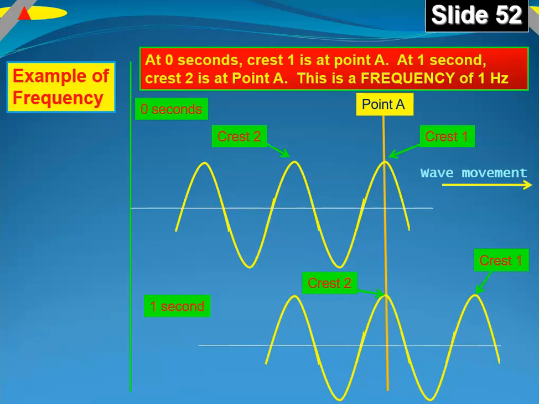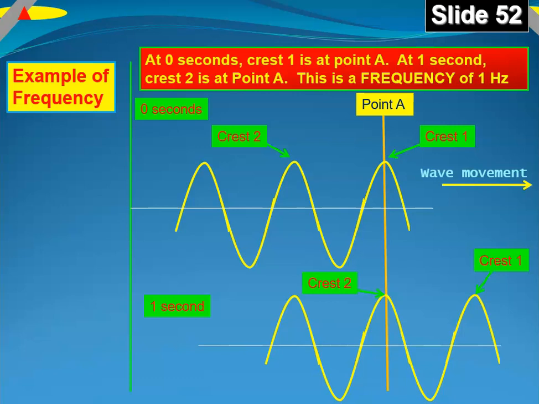Sometimes students ask, isn't that a wavelength from crest 1 to crest 2? And here's the difference. A cycle is simply a movement of the wave. You start at crest 1 at the top, you go down the wave, and you come back up to crest 2, and that's considered 1 cycle. The straight line distance, as you measure from crest 1 to crest 2, if you just drew a straight line between those two crests of the wave, that distance is called a wavelength.